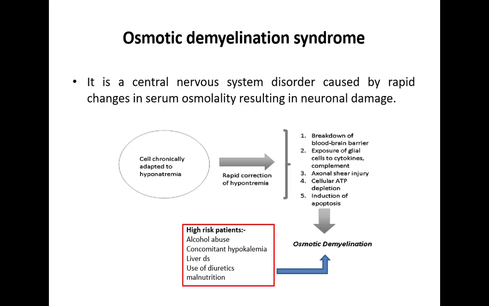Chronic hyponatremia patients with certain risk factors are more prone to osmotic demyelination syndrome, like alcohol abuse. If the patient has concomitant hypokalemia, that is, both hypokalemia as well as hyponatremia, you should treat the hypokalemia, which spontaneously corrects the sodium level. So always treat hypokalemia first, then treat the serum sodium level if it is not spontaneously corrected, because if we treat the hyponatremia first, there is more chance of osmotic demyelination syndrome in that condition.